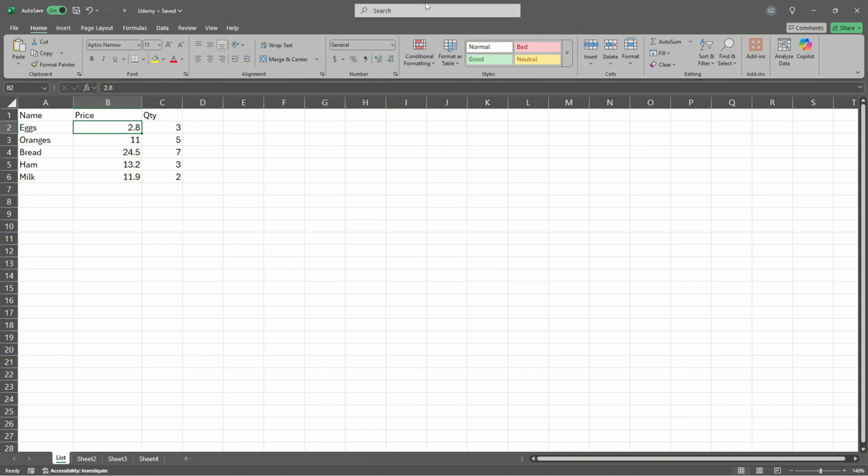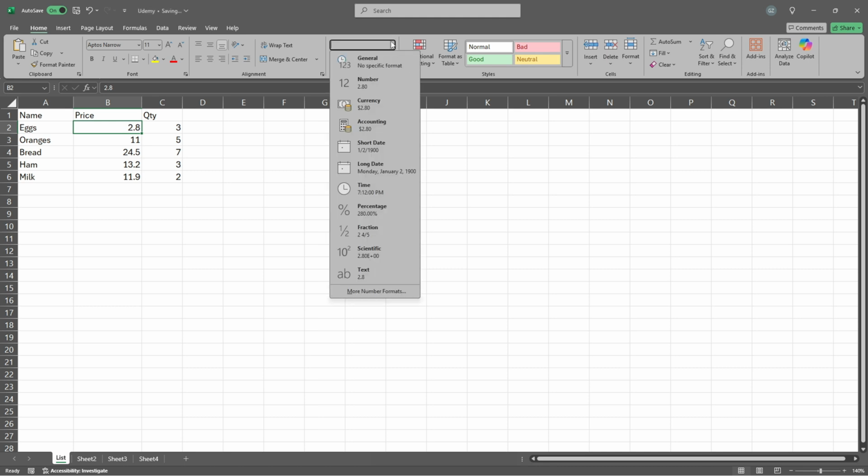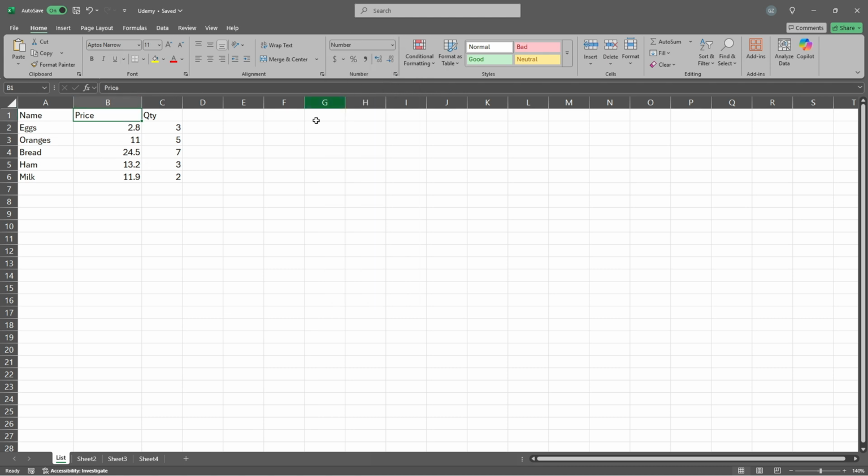Of course, we've got something like over here where we can just align and set what the data is. Because we've got the number, accounting, general, short date, long date, time, and those are the things with which we can format our cell. So we can just check if we can change the price to number. We cannot. But whenever, as you can see, I wrote 2.7, whenever I just go to the number, it doesn't work because in the settings, I've got the dot as a separator for decimal points in the numbers.